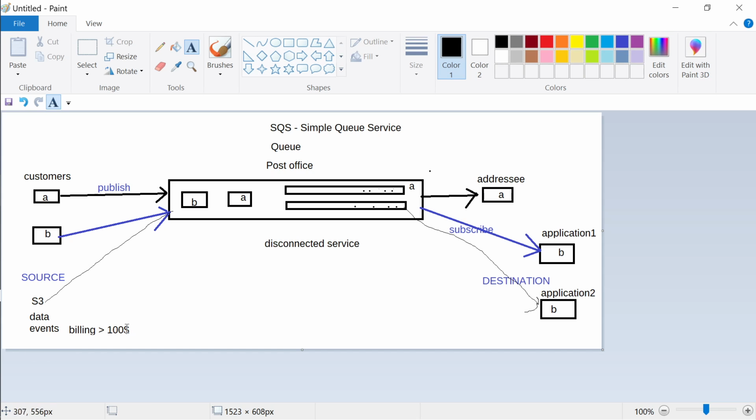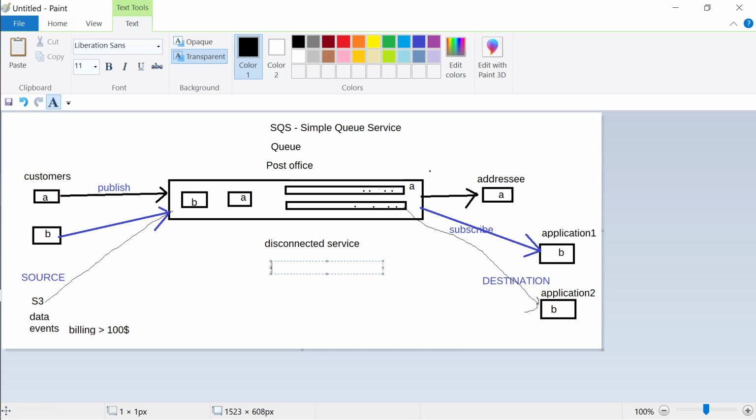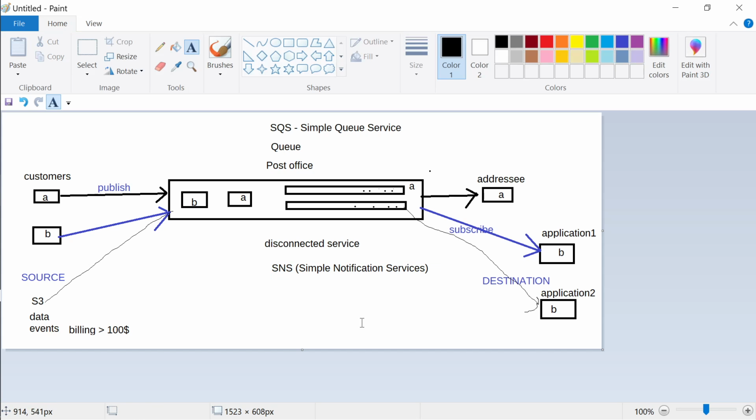So events, as I told you, I hope you understand events now. An event is something that has happened in the system, and now you want to notify somebody about it. For this you could use notification services, the Simple Notification Service. It is for raising some notification event, and this notification service can be linked to your Simple Queue Service.